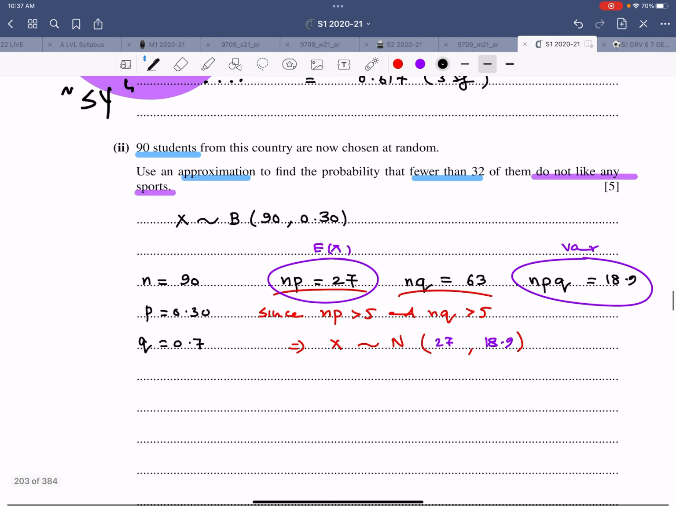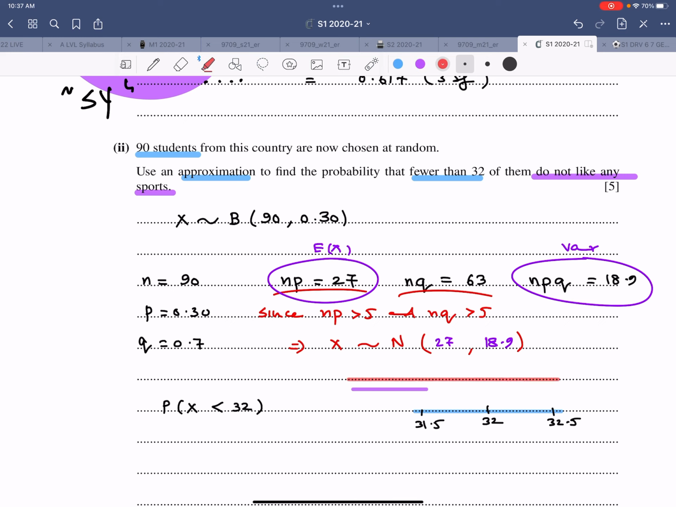Fewer than 32: the probability that X is less than 32. Now what is needed? Continuity correction. This is 32, this is 32.5 and this is 31.5. Two options are there, one line going like this, the other line going like this. Since 32 is not inclusive, we choose this line. So the probability that X is less than 31.5. This is continuity correction, which is a must in approximation that you study in S1.